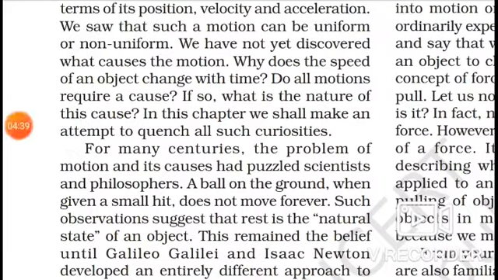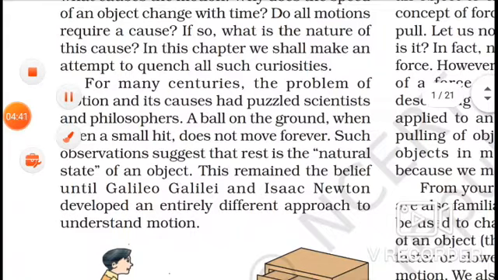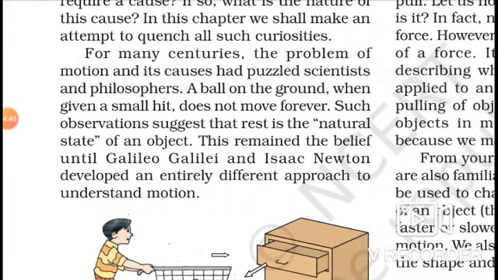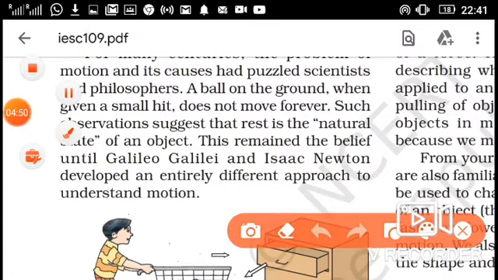Now, for many centuries the problem of motion and its causes had puzzled scientists and philosophers. Why were they puzzled?